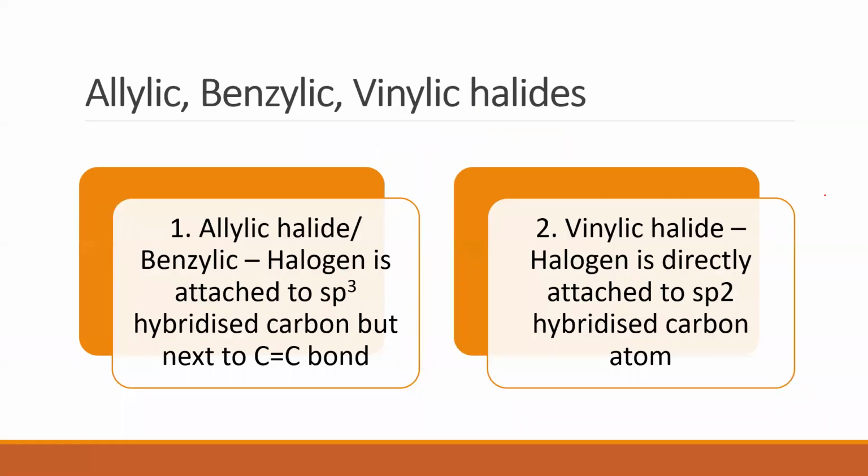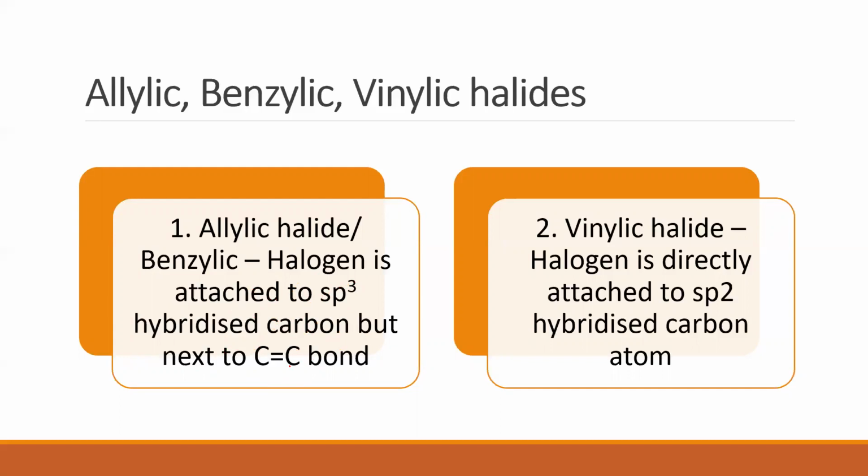Let me give you definitions for that. What are allylic, benzylic, and vinylic halides? Allylic or benzylic halides are those where the halogen is attached to an sp3 carbon next to a carbon-carbon double bond. So a halogen is attached to an sp3 hybridized carbon but next to a carbon-carbon double bond.